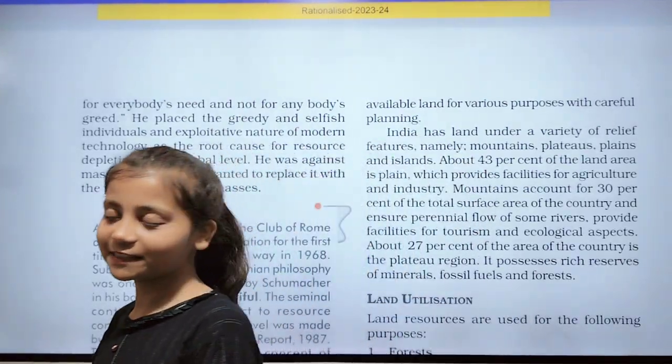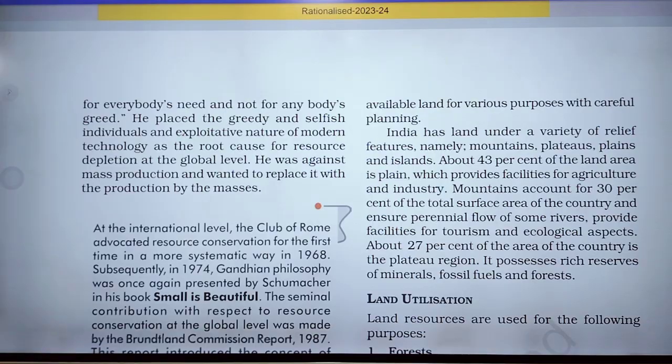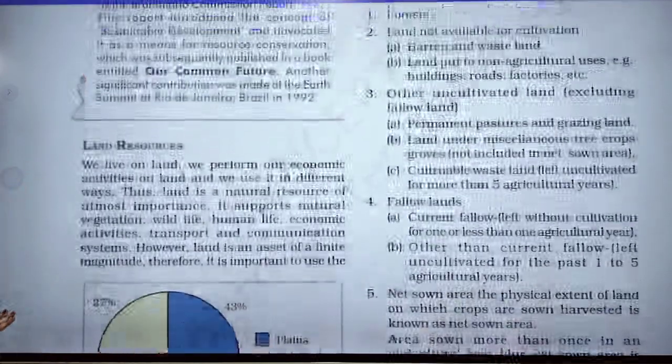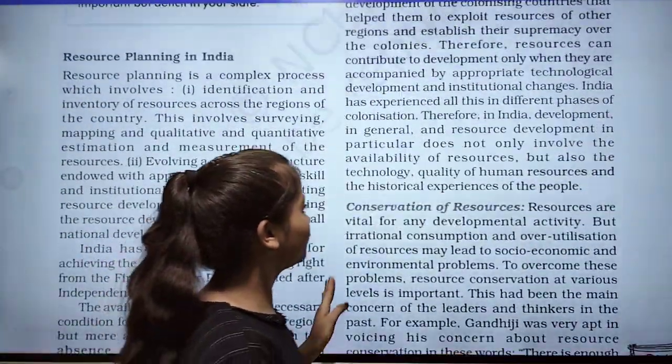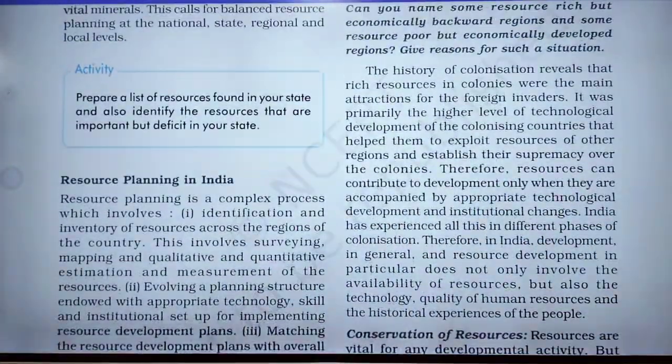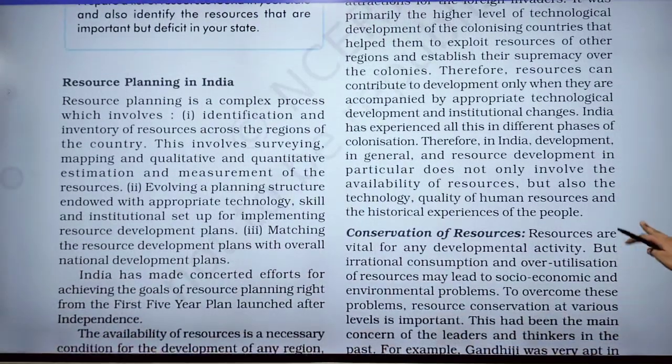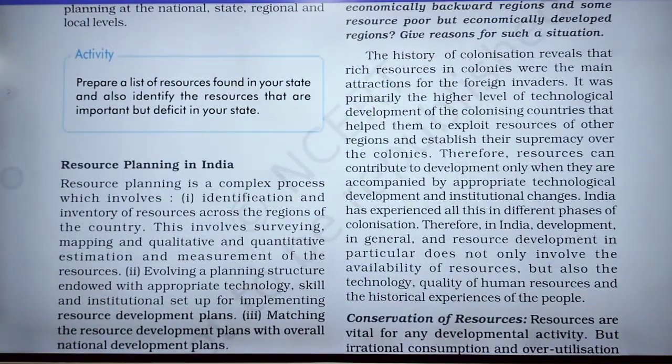So in this video we will discuss the land resource. In the previous video we already discussed resources, why they are important, and resource planning in India.